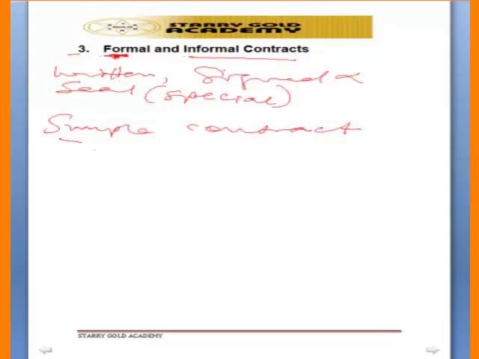But under a simple or informal contract, the party that does not furnish consideration cannot enforce the contract, because under informal contract or simple contract, parties must exchange promises. It is a must. It is only a party that has promised to do something that can tell the court to compel the other party to fulfill his own side of the bargain. So that is what we call formal and informal contract.